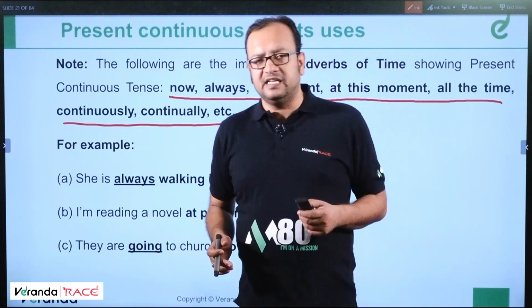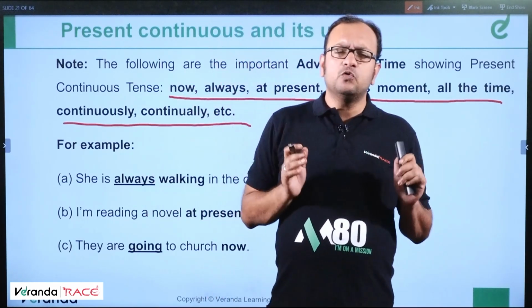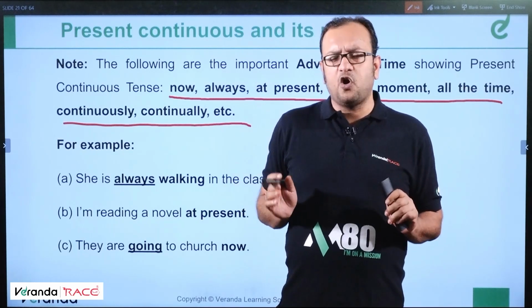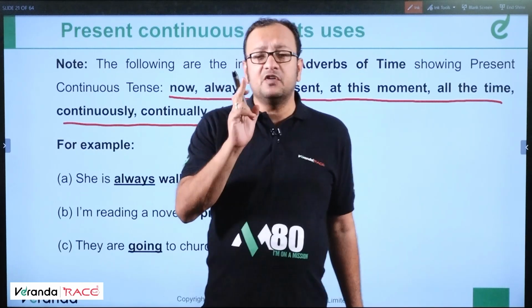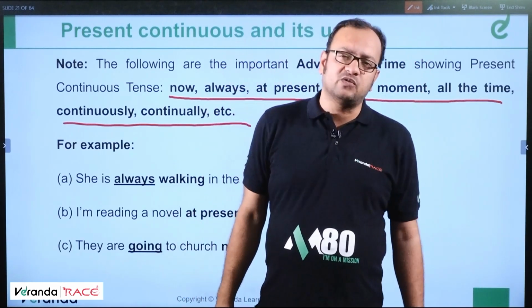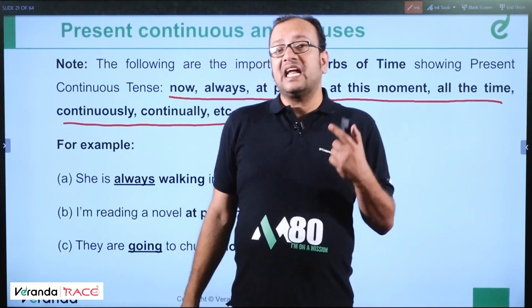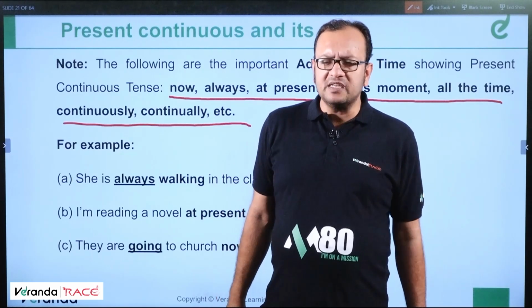Now the tip number 3 for the day. We know that with present simple, we use adverbs of frequency: often, sometimes, always, occasionally, these words, right? But the word always is also used with present continuous when the action is not liked by the speaker. Got my point?